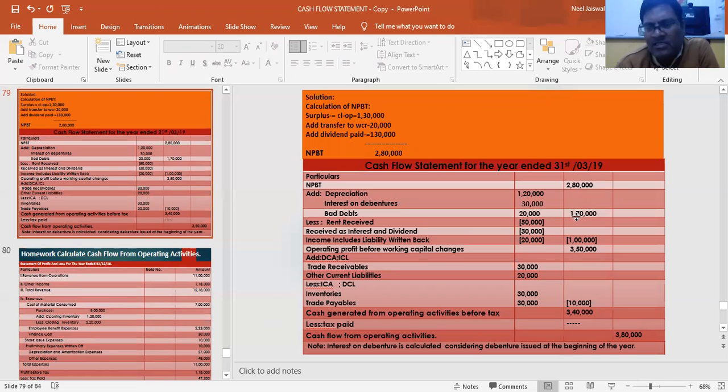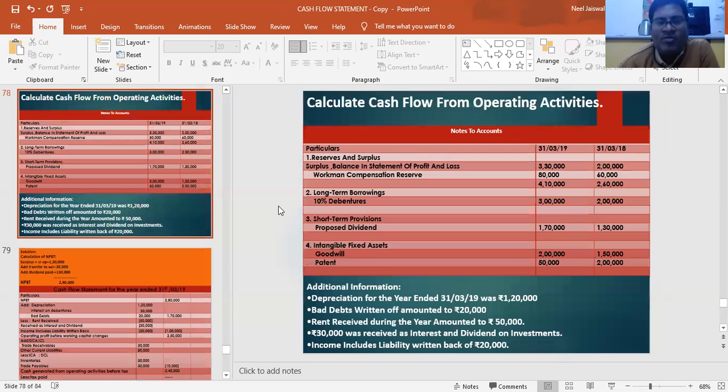2 lakh 80 plus 1 lakh 70 minus 1 lakh. It is coming to 3 lakh 50, which is operating profit before working capital changes. Now we will be doing the working capital changes, and for that, where will we see? Yes, we will see in the current asset and current liability part of the balance sheet. So let's see the current asset and current liability parts of the balance sheet.